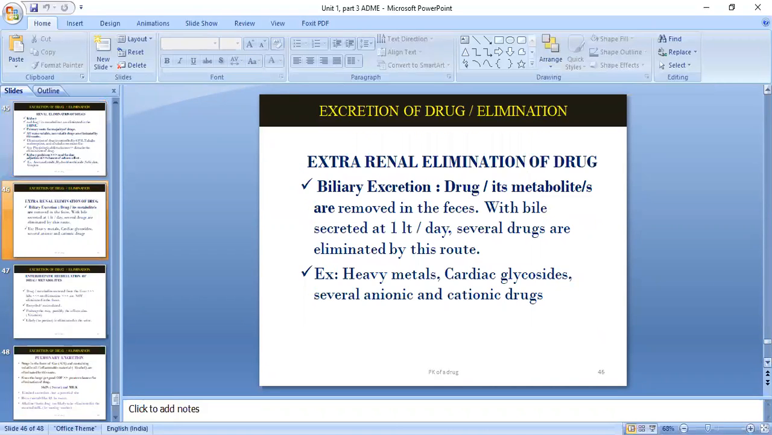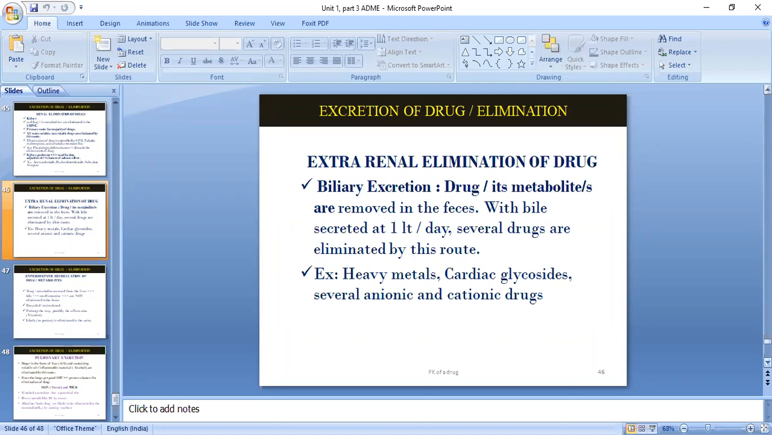Then extra renal elimination of drug. So apart from renal, there is a chance of biliary excretion. Okay, the drug or its metabolites are removed in the feces with bile secreted at 1 liter per day. Several drugs are eliminated by this route. Examples are heavy metals, cardiac glycosides, and several anionic and cationic drugs.